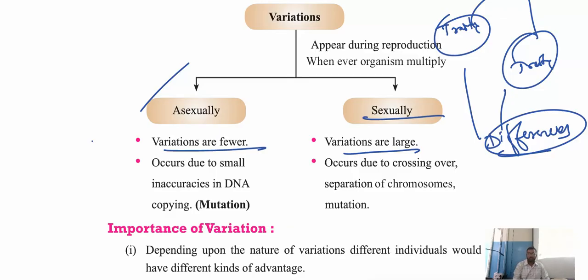Yeah. Now, variation in asexual reproduction, as you can see, occurs due to small inaccuracies in DNA copying. Small variations are there. Small inaccuracies are there. You take the DNA of a rose plant, for example. Okay. You take one example of your rose plant. Now, sir, you said one rose is red in color, one rose is white in color. We have maximum difference, no, sir?